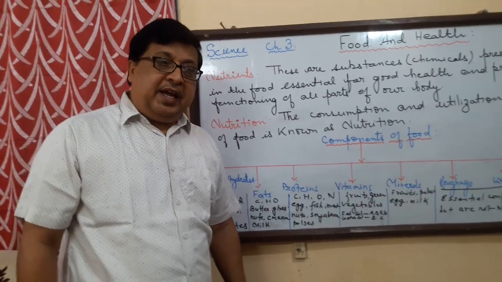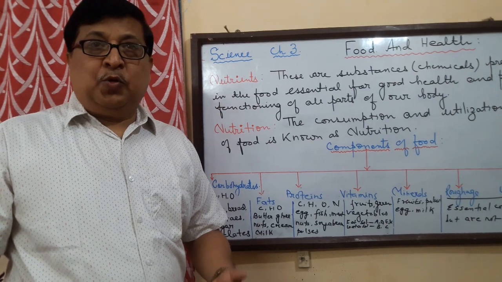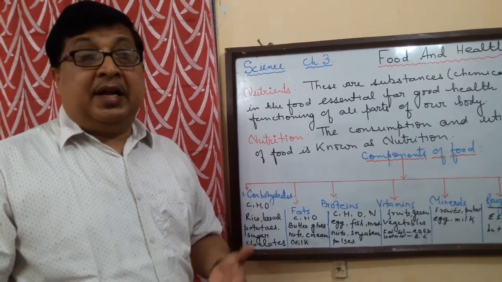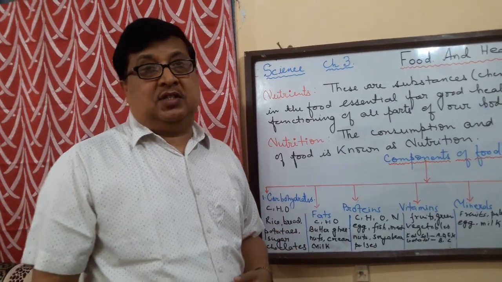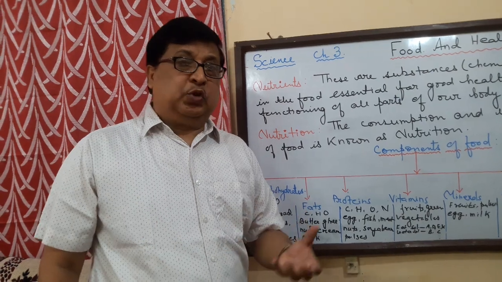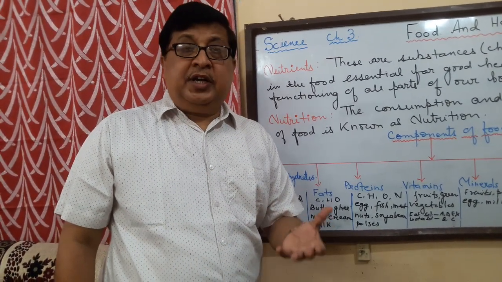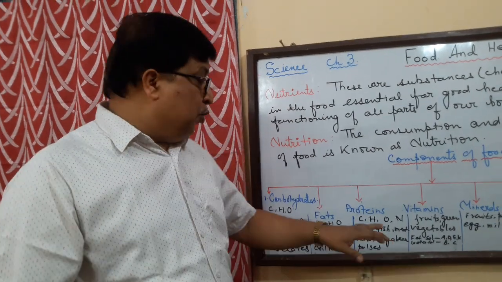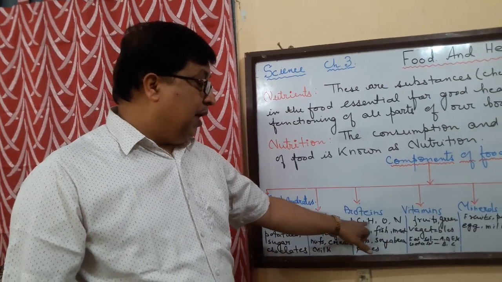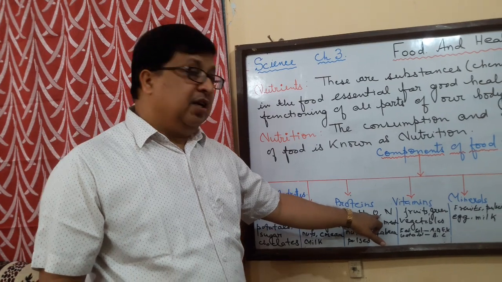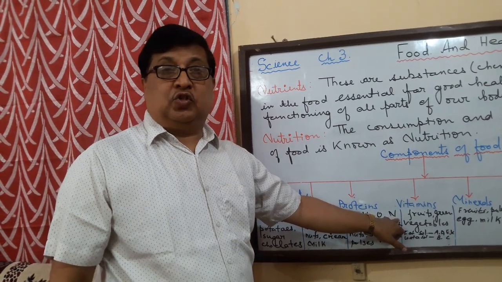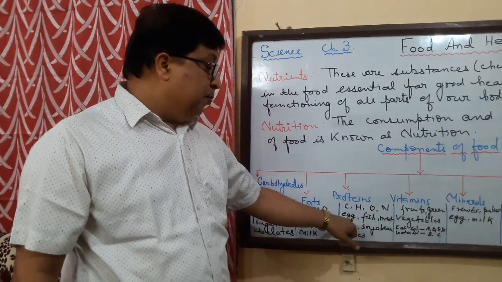Because it helps to make new cells, repair the worn out cells and the damaged tissues. The growing children need a lot of protein. Now this protein contains carbon, hydrogen, oxygen and nitrogen also. Now from where do we get proteins?